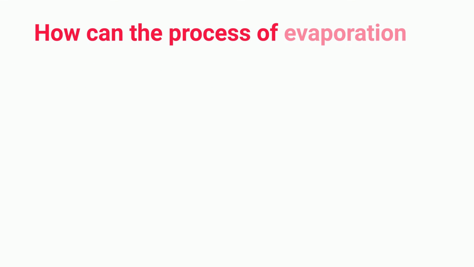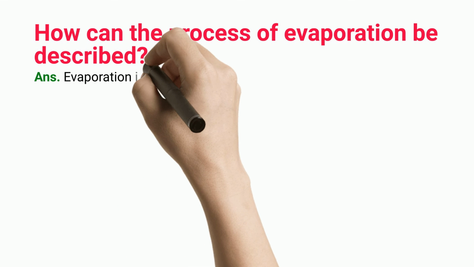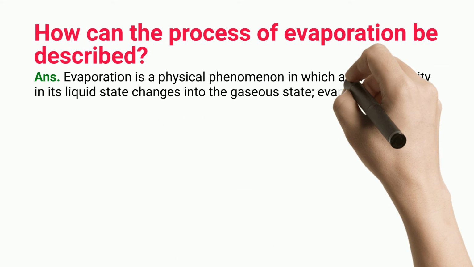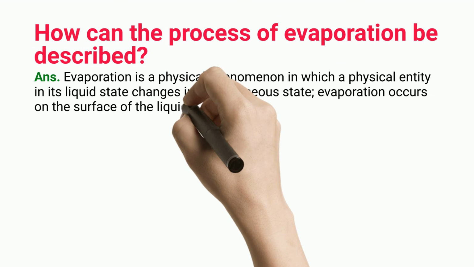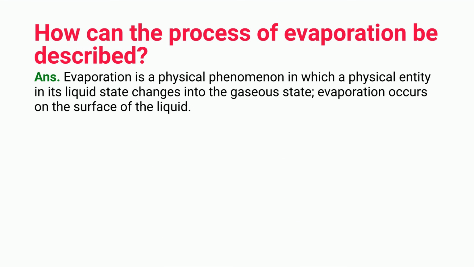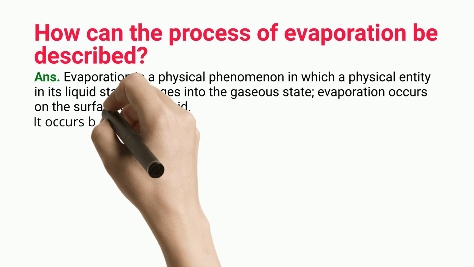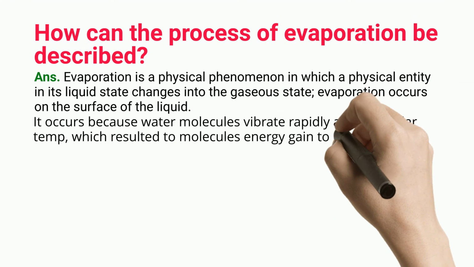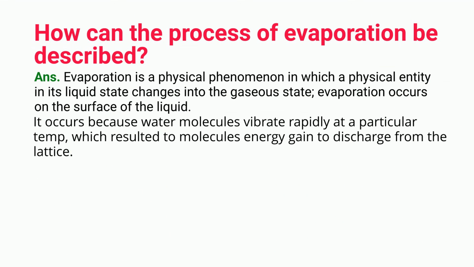How can the process of evaporation be described? Evaporation is a physical phenomenon in which a physical entity in its liquid state changes into the gaseous state. Evaporation occurs on the surface of the liquid. It occurs because water molecules vibrate rapidly at a particular temperature, which results in the molecules gaining energy to discharge from the lattice.